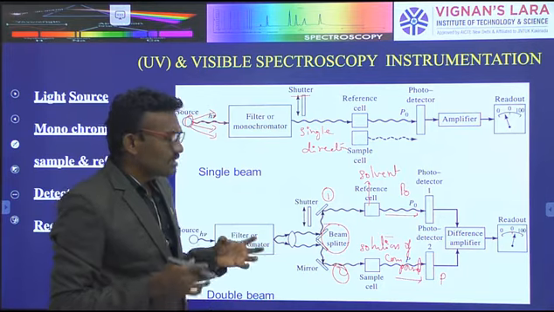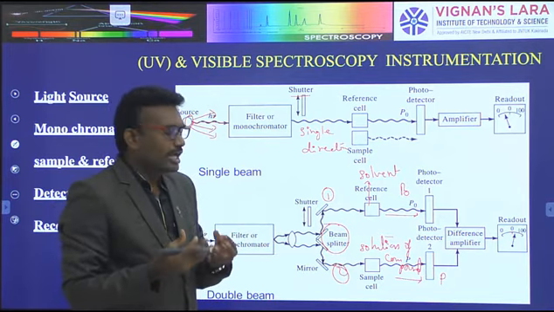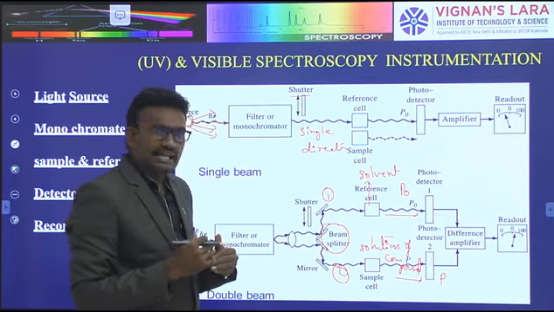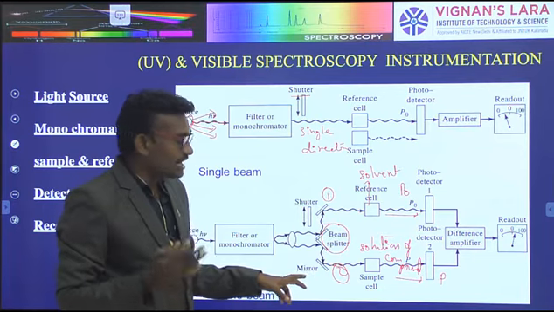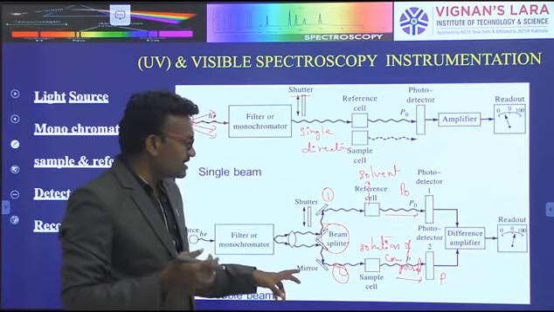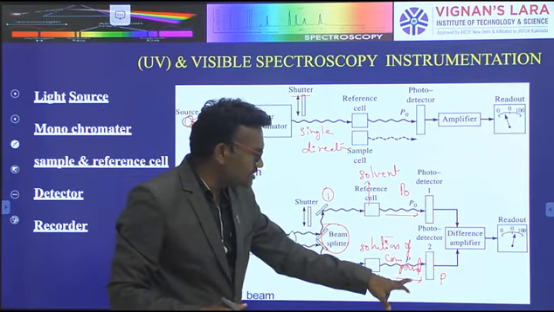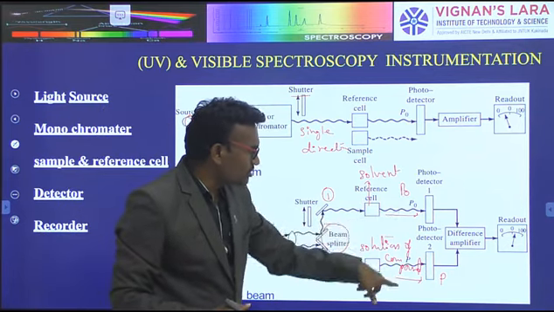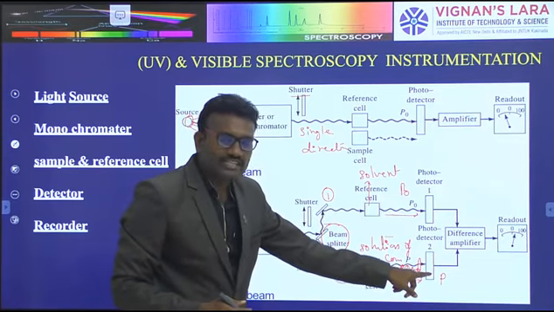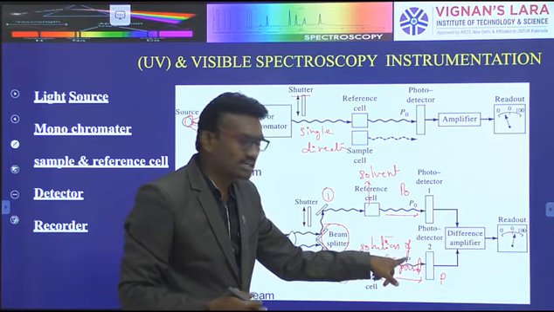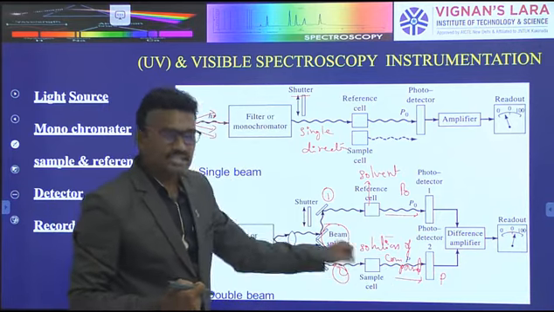So that's why some intensity of radiation of light is absorbed. The remaining light is released, so the intensity of light is decreased. Before the sample, after the sample, where the light is decreased. Compared to both, high intensity light is present before the sample, but low intensity of light is present after it, because some amount of intensity of radiation is decreased by the absorption of the sample.